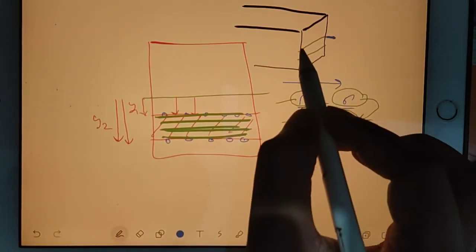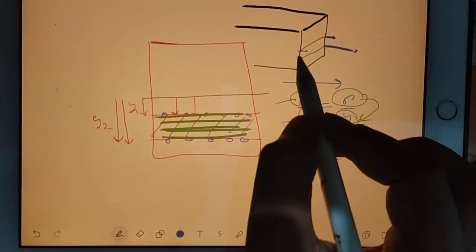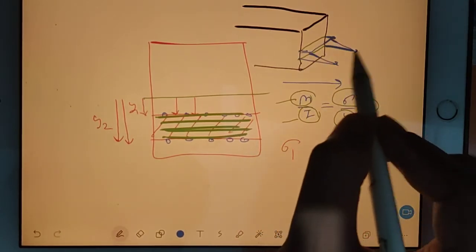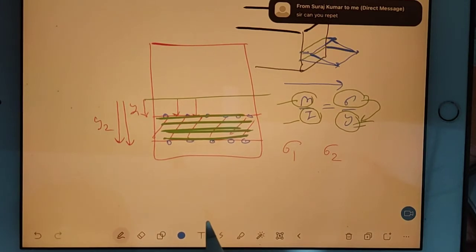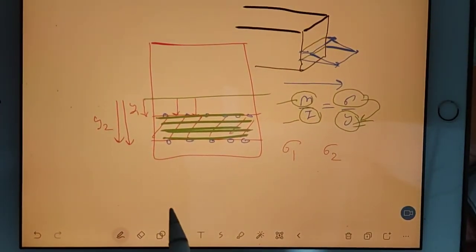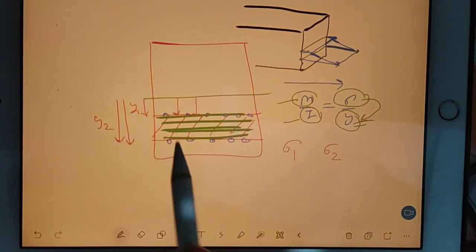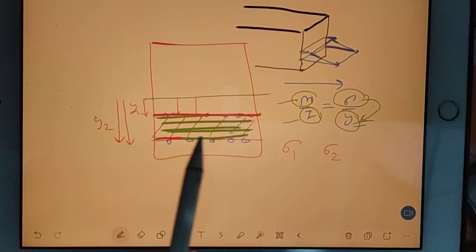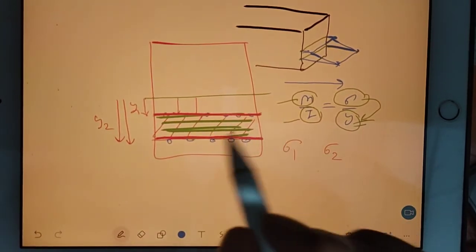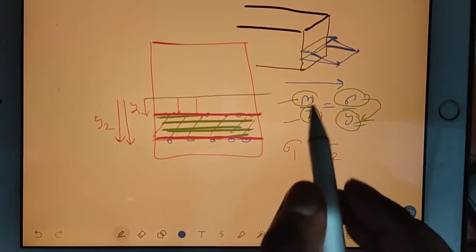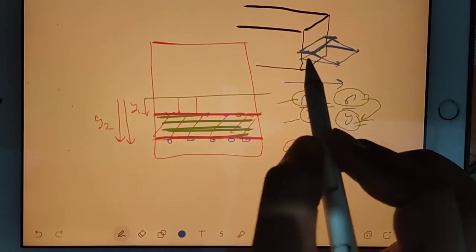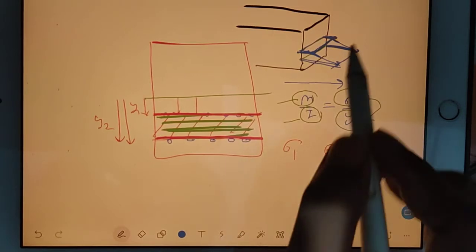This layer will go out and this layer will also go out, but both the layers will go out by different amounts. Yes, Suraj, I am saying this layer and this layer both will go out but by different amounts because they are experiencing different sigma. So I tried here: this layer will go this much and this layer will go this much.